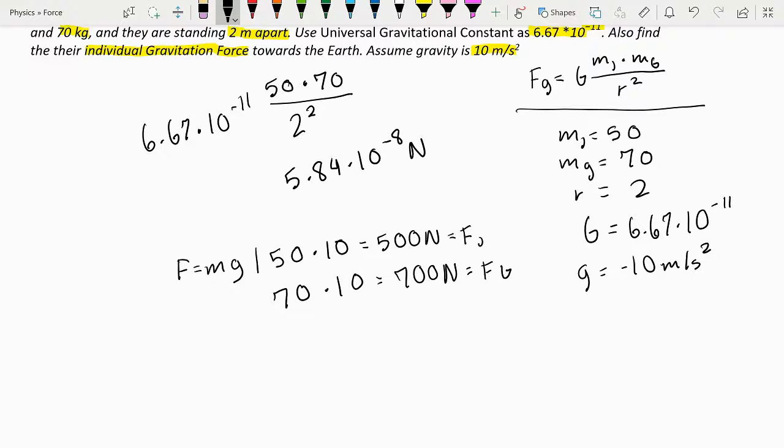So there actually is a gravitational force between Julie and George. We just calculated that. But it is negligible because we are standing on top of something that is trillions of times bigger than us, so we don't feel it.